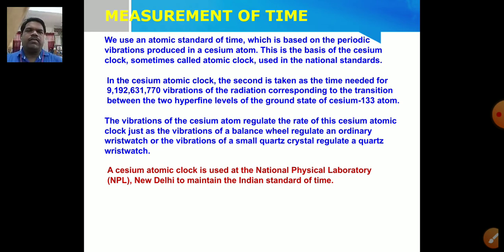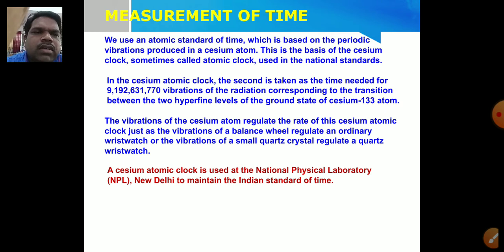There is no kind of calculation. So let me read out and tell you the meaning of these concepts, that is measurement of time. Transition between the two hyperfine levels of the ground state of the cesium-133 atom.